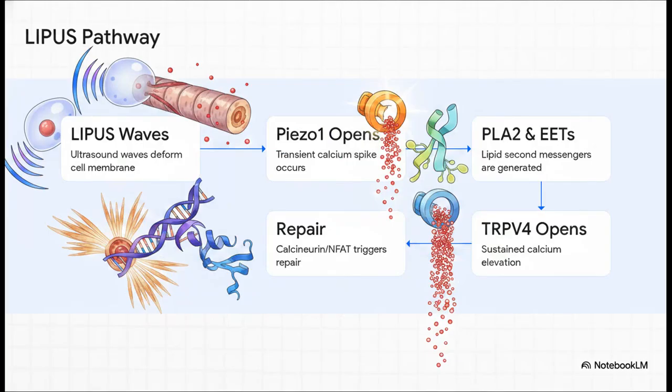Here is exactly how low-intensity pulsed ultrasound, or LIPUS, pulls this off. Acoustic waves from the ultrasound non-invasively deform the muscle cell membrane, prompting Piezo1 to open and let in a quick calcium spike. This activates an enzyme called PLA2, which generates lipid second messengers known as EETs. These messengers then swing open a second channel, TRPV4, allowing a massive, sustained elevation of calcium. This flood of calcium ultimately activates the calcineurin/NFAT pathway, triggering myogenic differentiation and repair. You are essentially tricking the muscle into a post-exercise repair state without the patient moving a single joint.